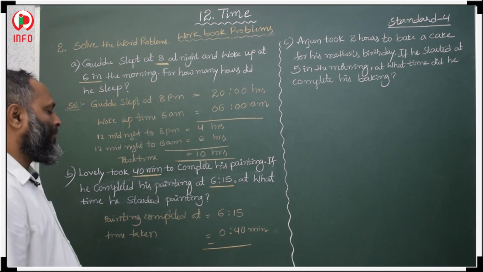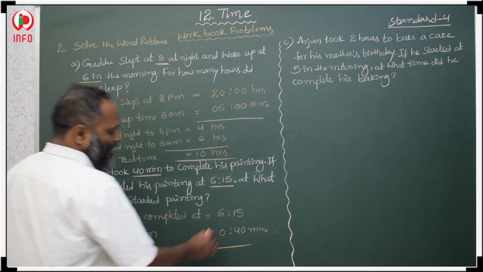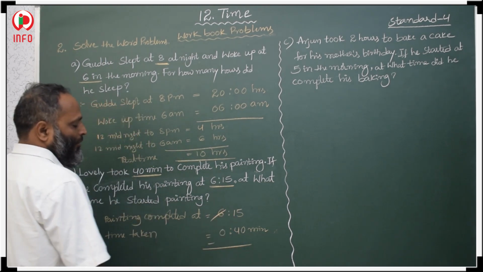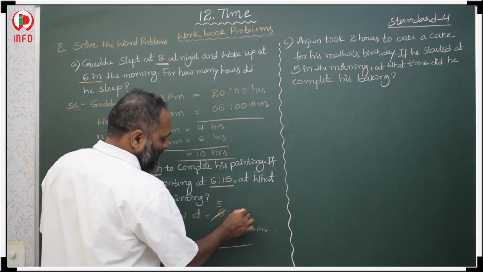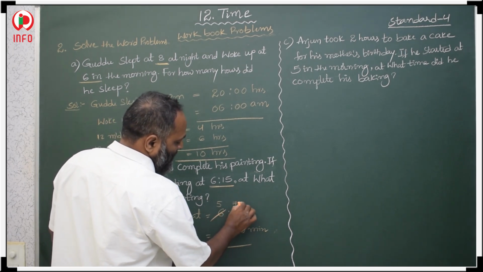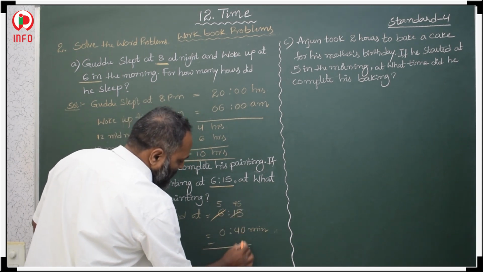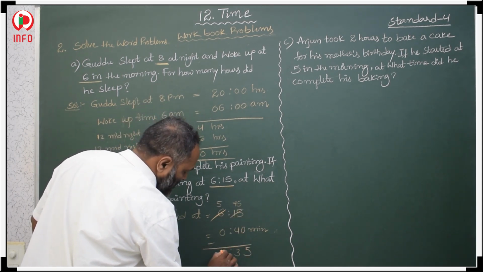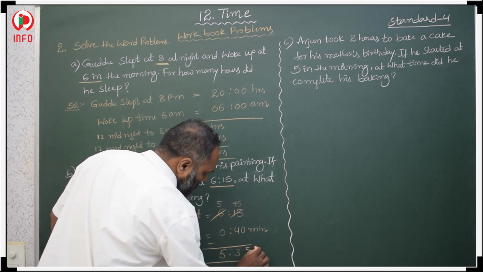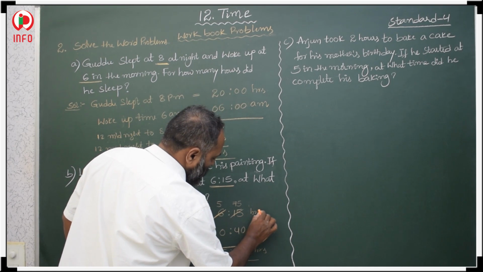Okay, now from 15 we cannot subtract 40, so take 1 hour, borrow from here, and here you will get 5 hours. 1 hour means 60, 60 plus 15 is 75. 75 minus 40 is 35. So at this time he started.